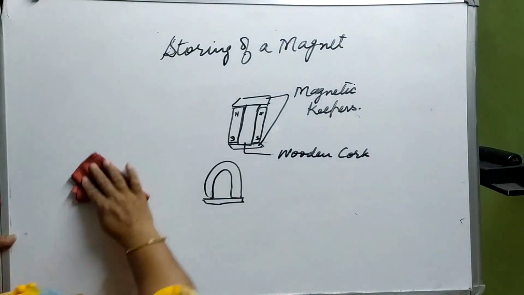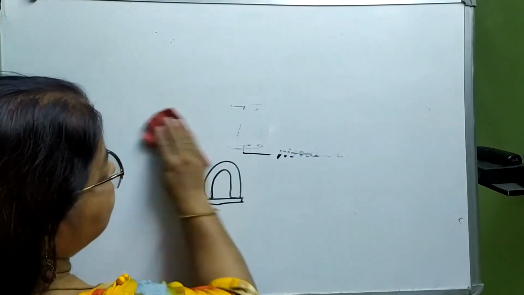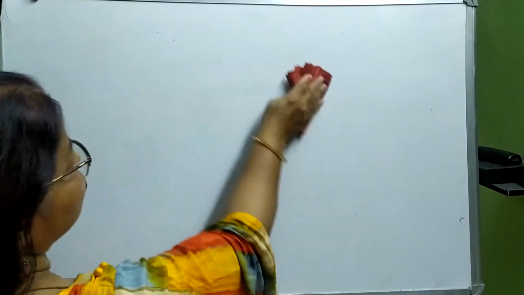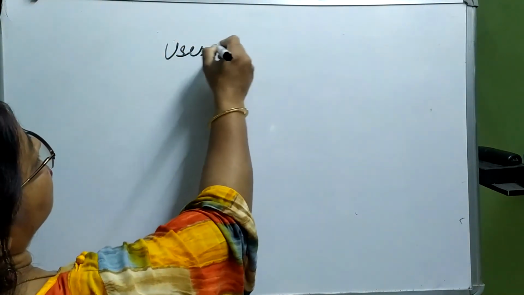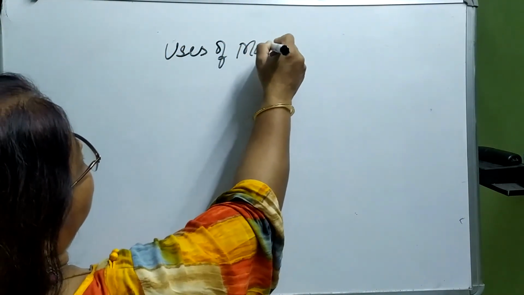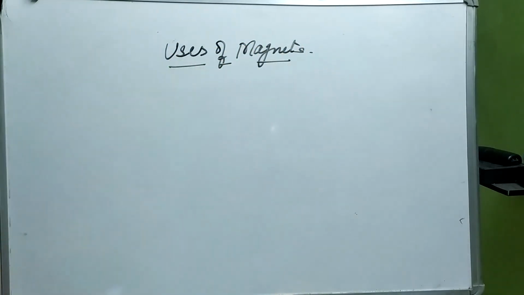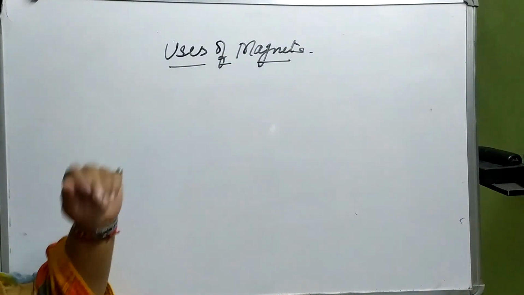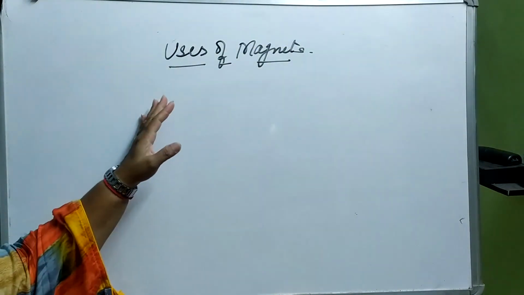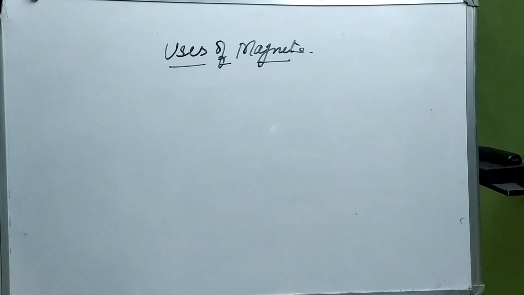Now, what are the uses of magnets? Why are we studying them? How are they useful to us? What are the uses of magnets? Where are they used in our day-to-day life? Okay, so first is, like we have learnt about the navigation purpose, that is useful for sailors and trekkers or adventure people, those who love to do adventure. So besides this, where else is it required?